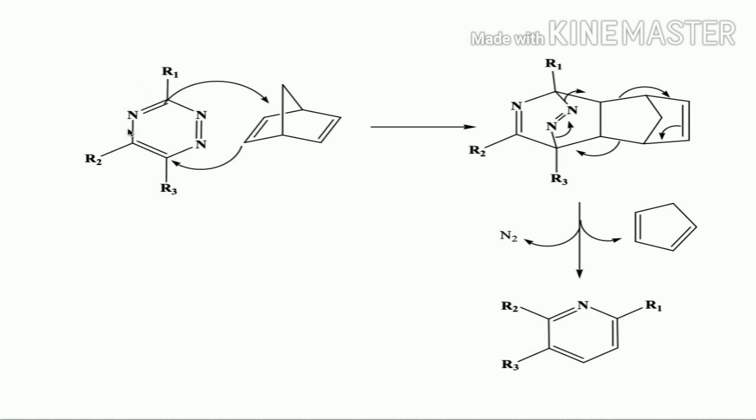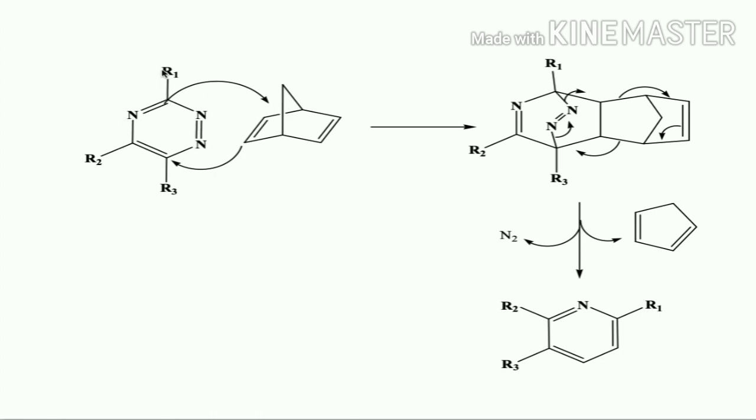So this part is now going to act like the diene part, and it is going to react with this double bond and form this bicyclic compound. In this bicyclic compound, a series of electron rearrangements will take place, and it is going to eliminate a nitrogen molecule to give the corresponding pyridine derivative. So this is the mechanism of how it undergoes the inverse Diels-Alder reaction.